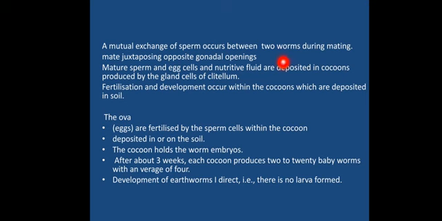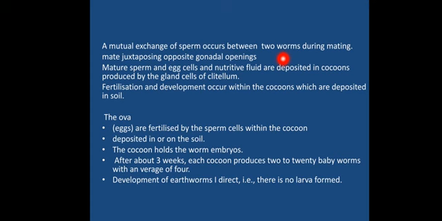Now one thing has to be kept in mind. The maturity of the male reproductive structure occurs first. The sperm will be produced first and then the ovum. So there is a difference in the timing of maturity. The same organism will not be able to fertilize its own egg, because when the sperms are produced, the egg cells are not produced, or if they are produced, they are not mature.